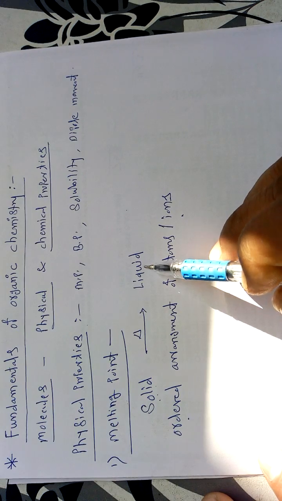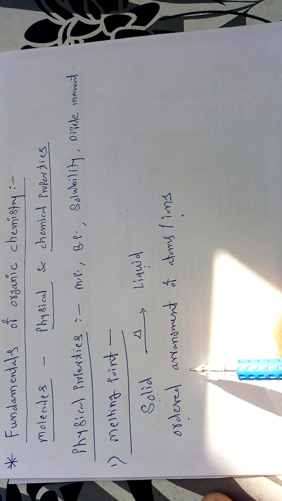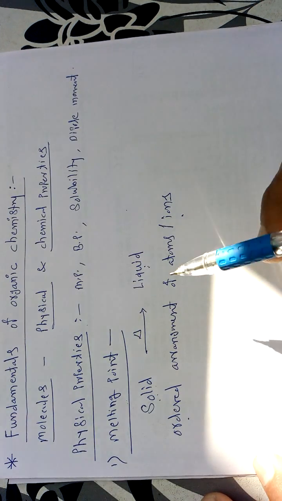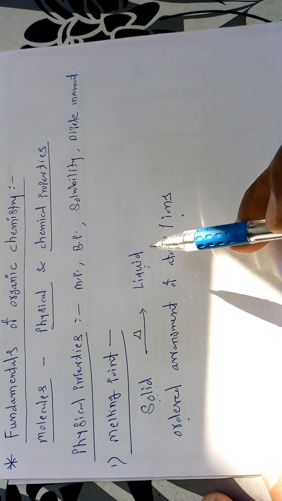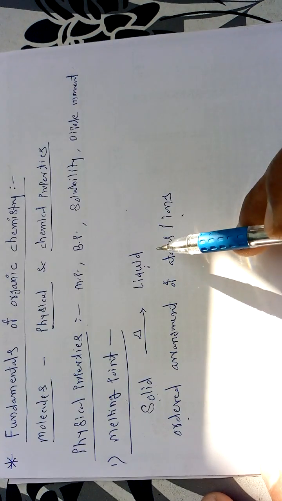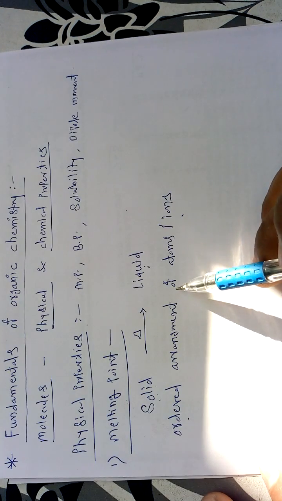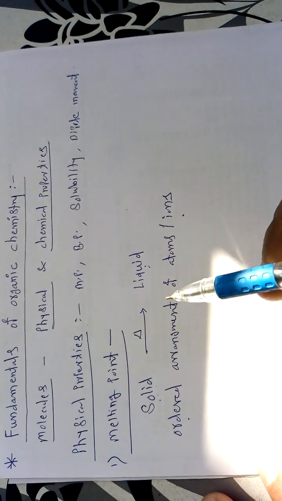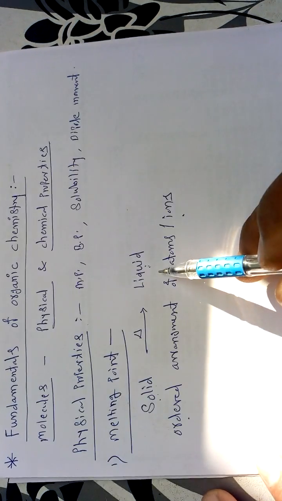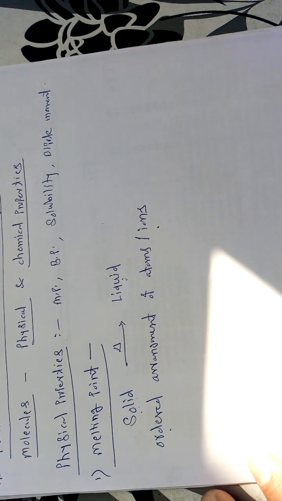So you can say that melting point is nothing but a phenomenon in which a solid compound gets converted into a liquid compound by the application of heat. The ordered arrangement of atoms or ions becomes random, and that solid gets converted into the liquid compound. So this is the simple phenomenon of melting point.